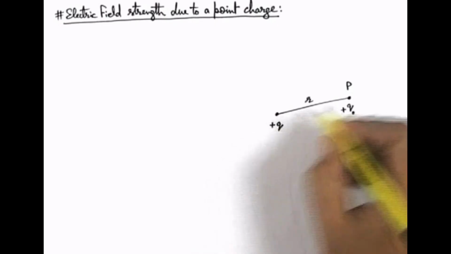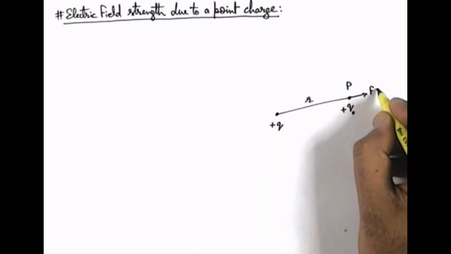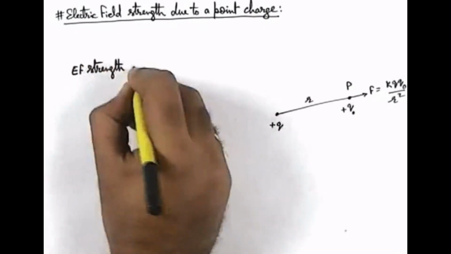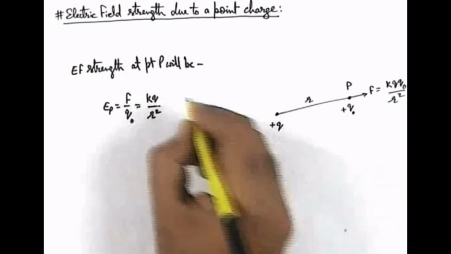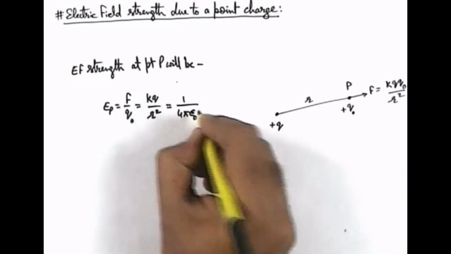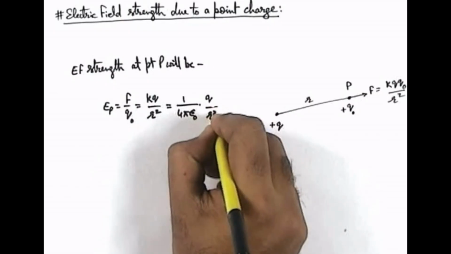So this positive Q charge will repel this test charge with a force F, of which magnitude we can calculate by Coulomb's law as K Q0 by R square, and we can directly write electric field strength at point P. This can be given as EP, and this will be F by Q0, which, if we substitute the value of F, is KQ by R square. In free space, we can also write K as 1 by 4 pi epsilon, as the electric constant of free space is unity. This is the way we write it.